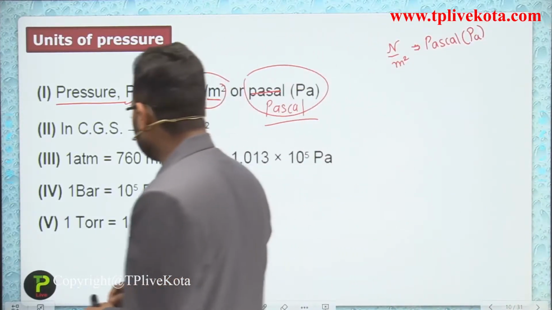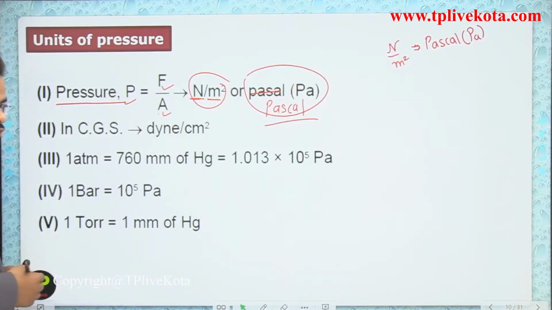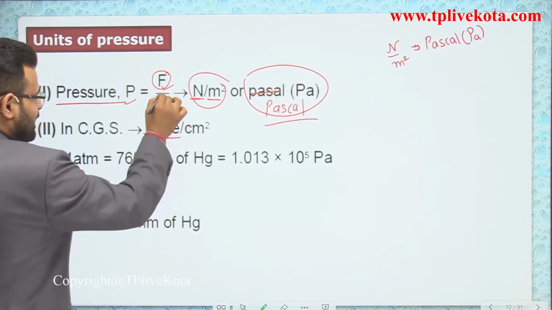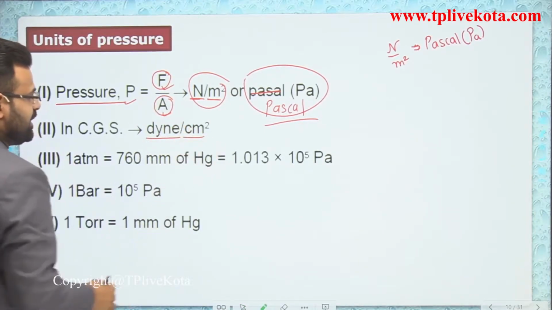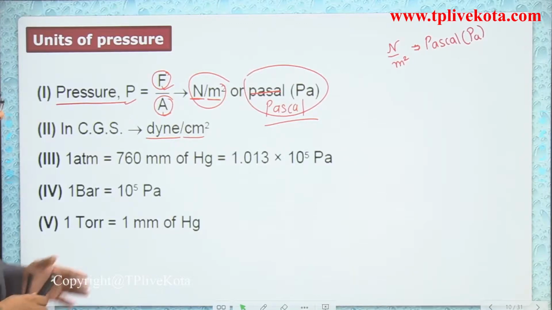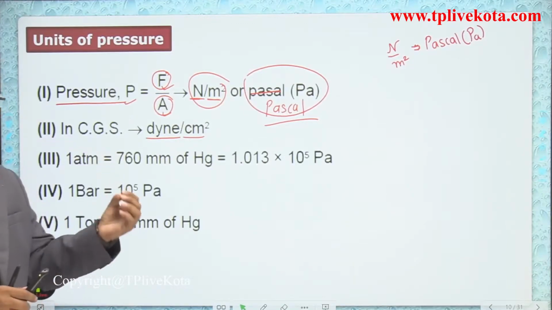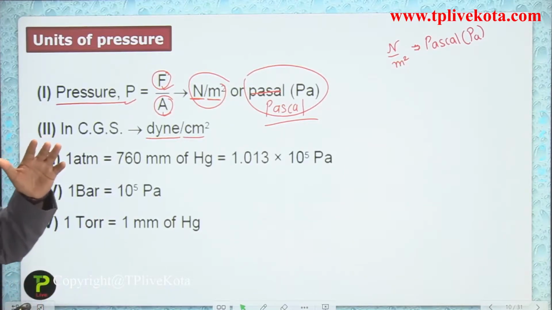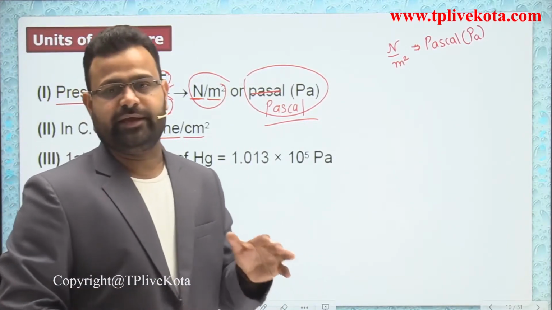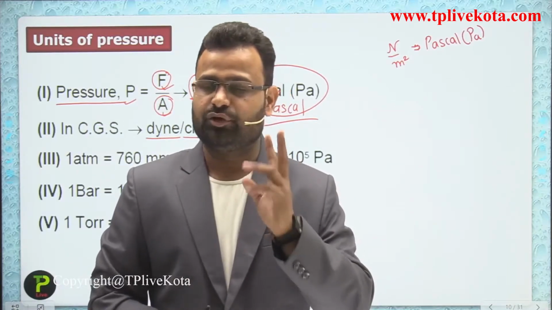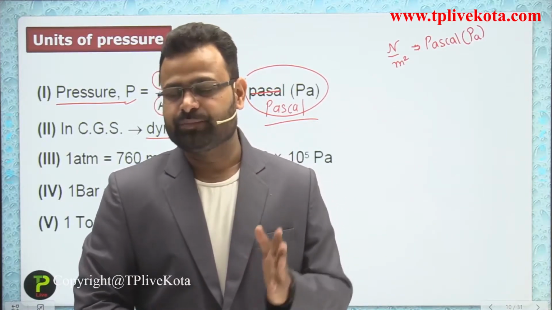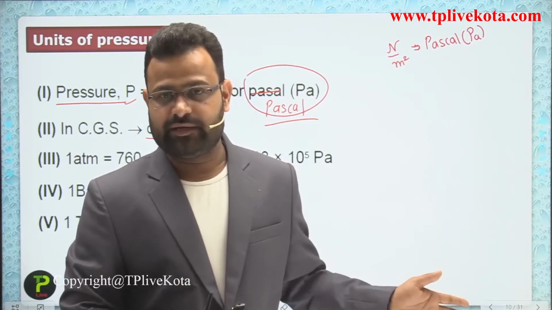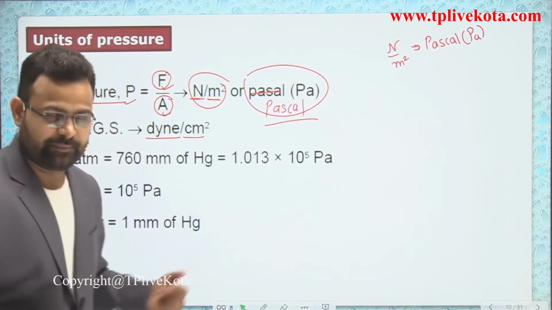Similarly, by using the formula pressure equals force upon area, if force is calculated in dyne and area in centimeter square, then we get the CGS unit of pressure, that is dyne per centimeter square. But dear students, basically whenever we discuss the unit of any quantity, we discuss only two units: first the SI and second the CGS. But here we have different units on the basis of different parameters.